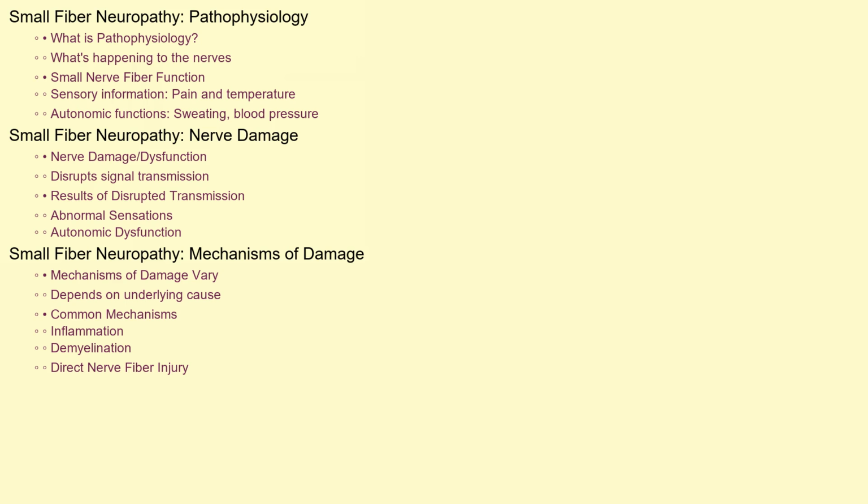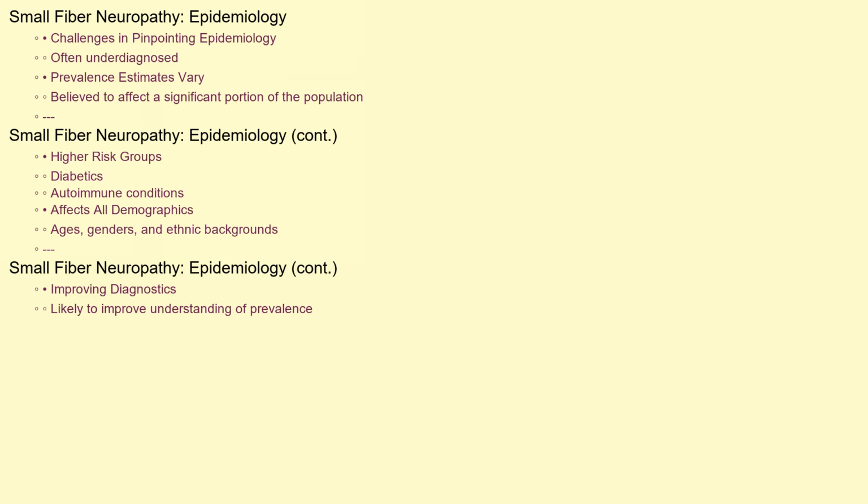Small nerve fibers are responsible for transmitting sensory information, particularly pain and temperature, and for controlling autonomic functions like sweating and blood pressure. In small fiber neuropathy, these nerve fibers are damaged or dysfunctional. This damage disrupts the normal transmission of signals from the skin and organs to the brain, leading to abnormal sensations and autonomic dysfunction. The exact mechanisms of damage vary depending on the underlying cause, but often involve inflammation, demyelination, damage to the protective coating around the nerves, or direct injury to the nerve fibers themselves.